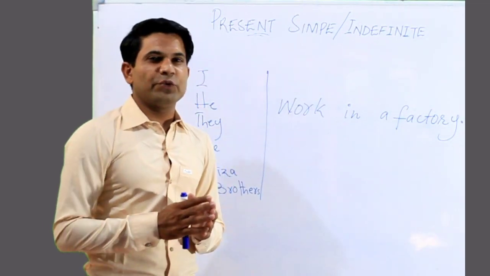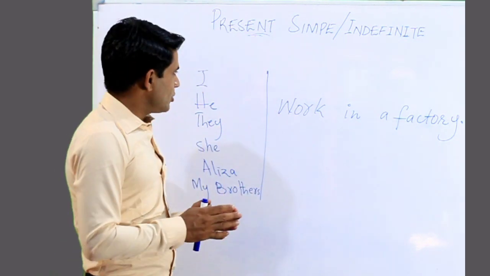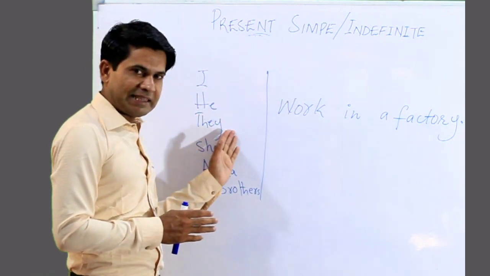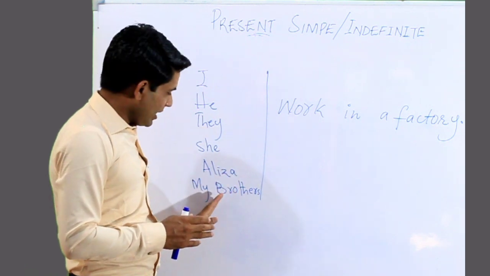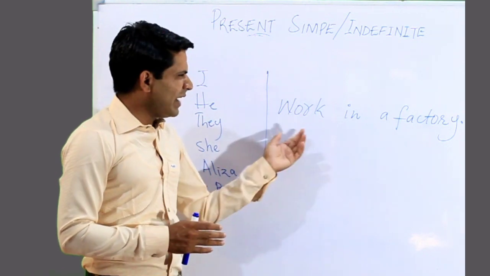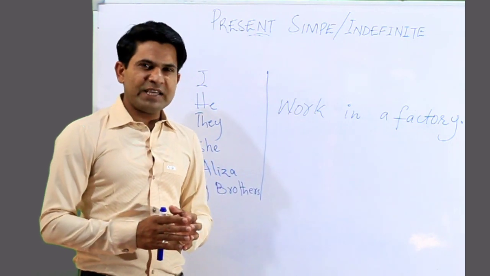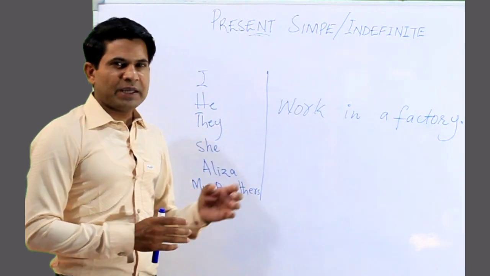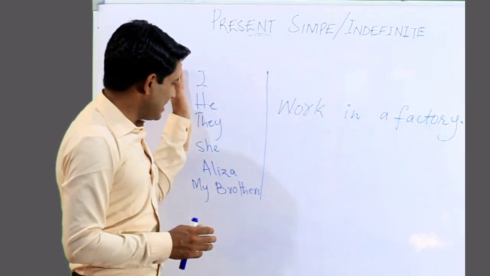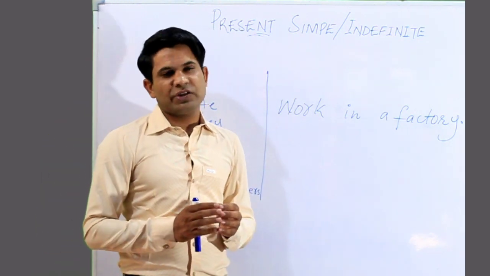Here is an exercise for you. Solve it and comment it in the comment box of this video. So the exercise is, the subjects are given here: I, he, they, she, Aliza, and my brothers. They are either singular or plural. You have to add here this phrase, work in a factory. For example, if I say subject you, so that becomes you work in a factory. So you have to make sentences of all these subjects and comment these answers in the comment box.